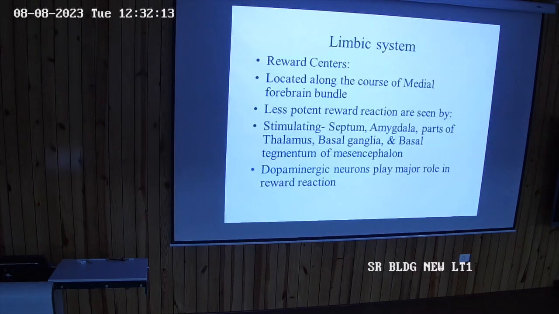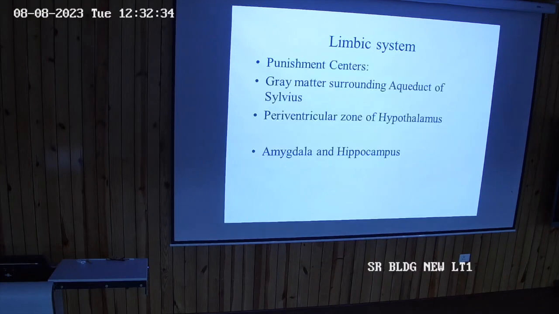Okay. Reward centers located along the course of medial forebrain bundle. Less potent reward reactions are seen by septum, amygdala. Hypothalamus तो करता ही है, पर उससे कम जो पार्ट इन्वॉल्व है वो है septum, amygdala, parts of thalamus, basal ganglia, and dopaminergic neurons play major role in reward reactions. So wherever there are reward reaction centers present, what will be the neurotransmitter? Dopamine.